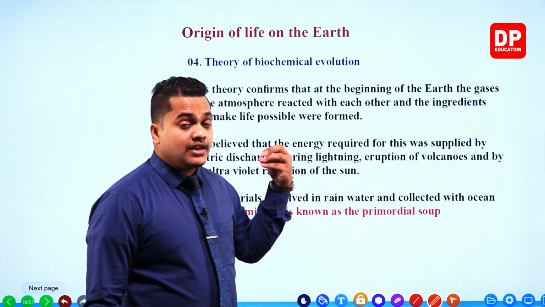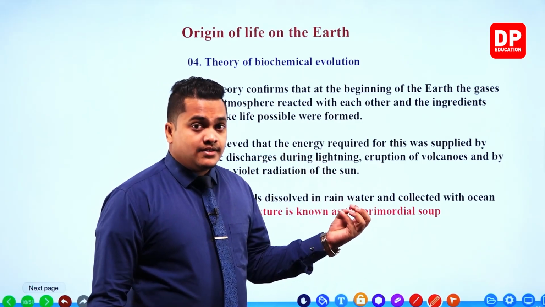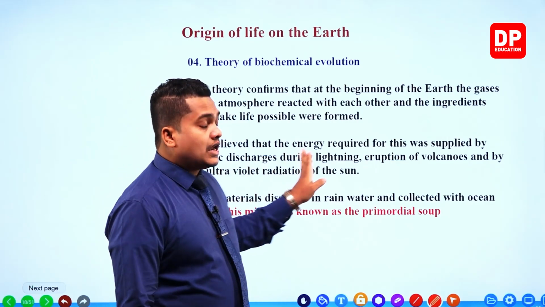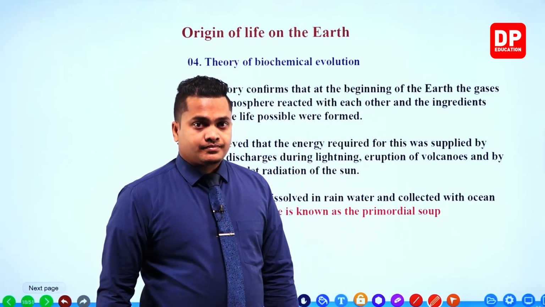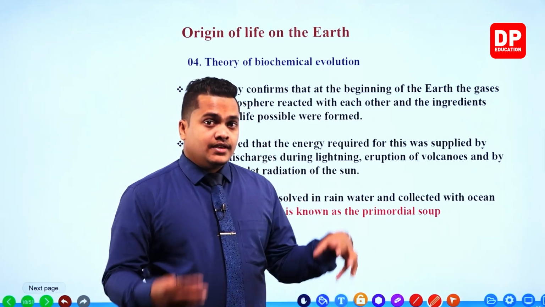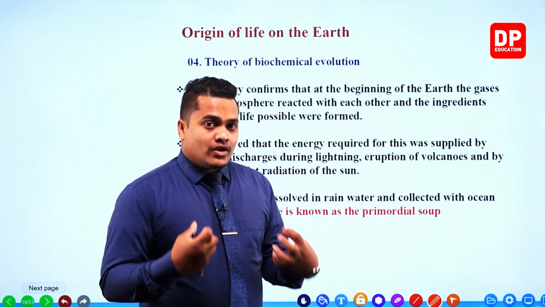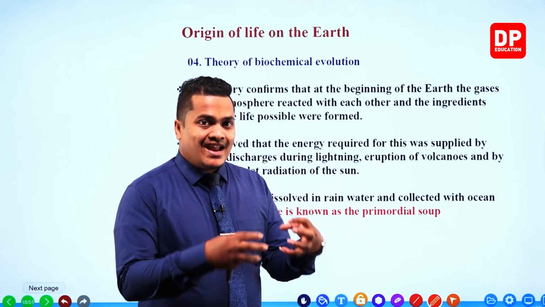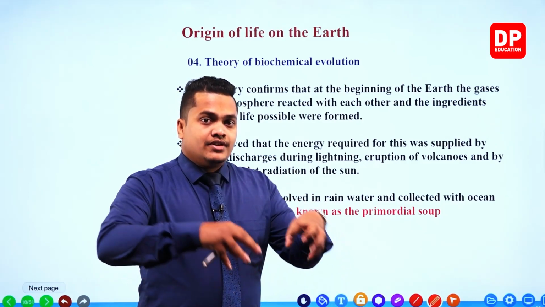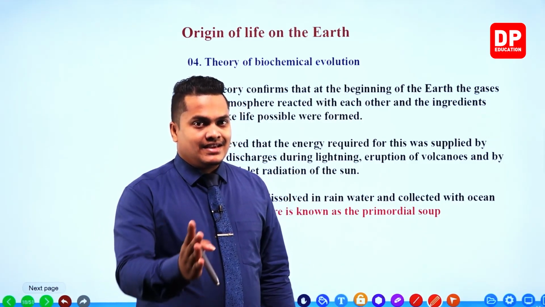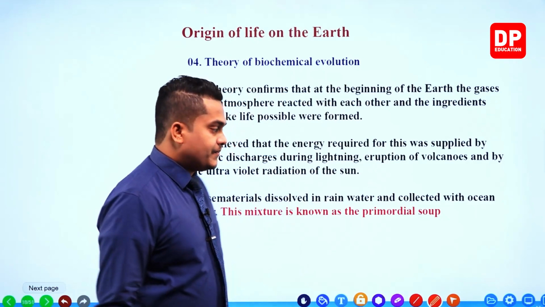They contain a huge amount of energy, light and heat both. And the other one is from the lightning discharges. So these chemicals contained within the surface of the earth got energy from volcanic eruptions, lightning discharges, and from solar radiation, and they converted into different chemicals that can create life, like DNA and other protein substances.